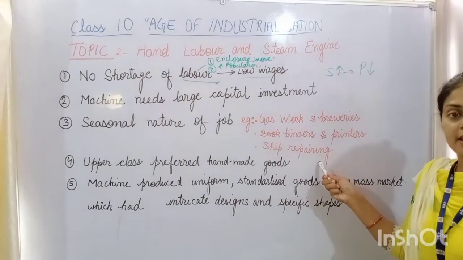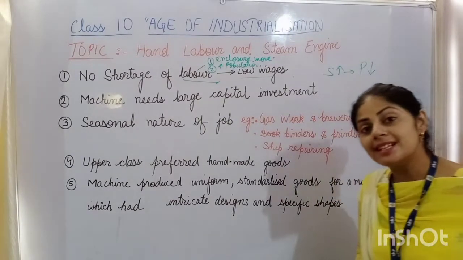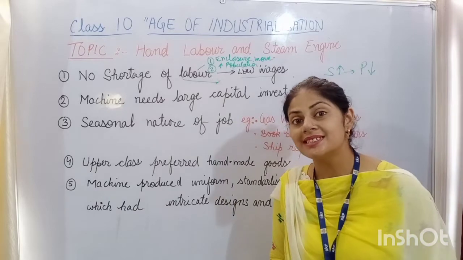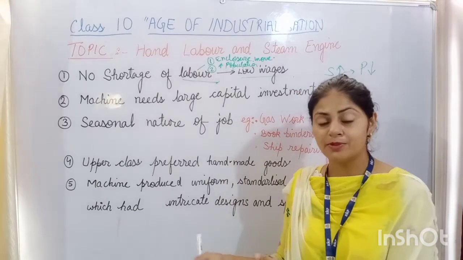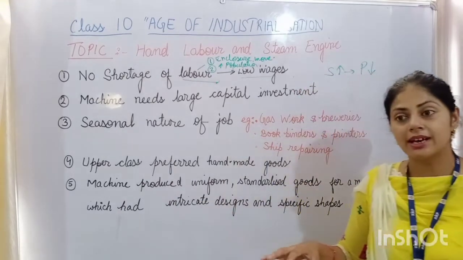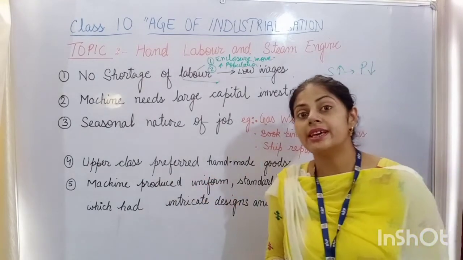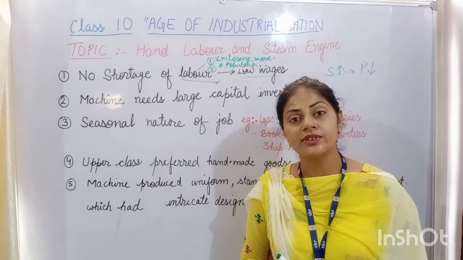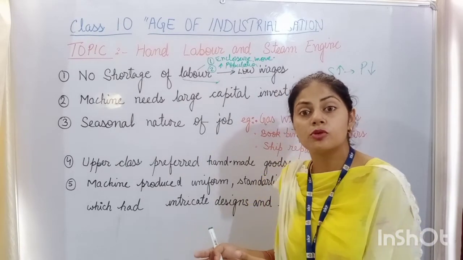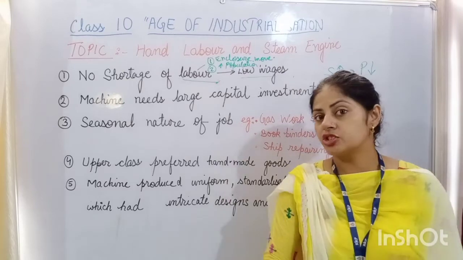Ship repairing. This industry was also seasonal, which worked during the winter season, the cold season, because during that time ships didn't go anywhere, because the sea or the rivers were covered with snow. That's why it was the off season for shipping. This was the reason why the ship owners preferred to repair their ships during this time.